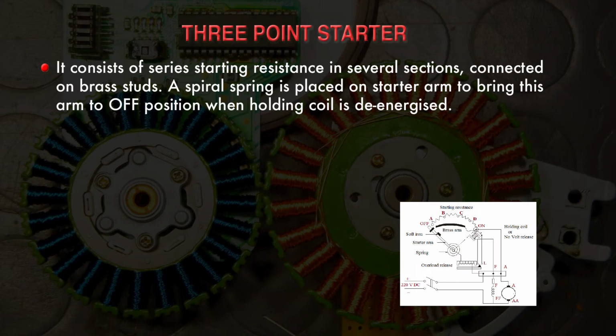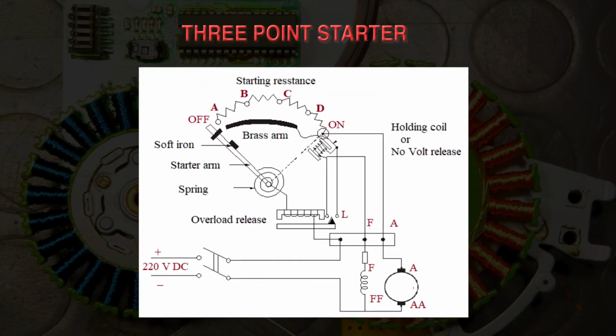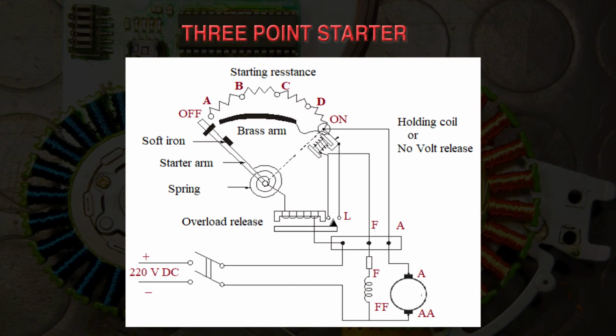A 3-point starter consists of series starting resistance in several sections connected on brass studs. A spiral spring is placed on the starter arm to bring this arm to the off position when the holding coil is de-energized. Under normal running condition, the arm is held at the on position by the holding coil, which is magnetized by the field current. Here you can see in the diagram how the armature and field are connected through this starter. Now we are going to discuss the operation of this 3-point starter.